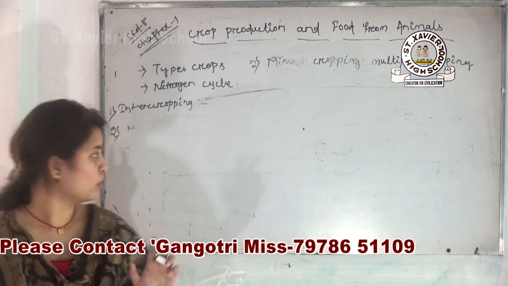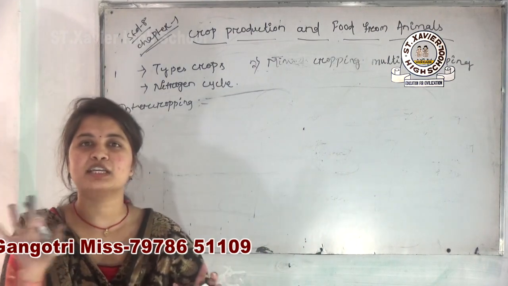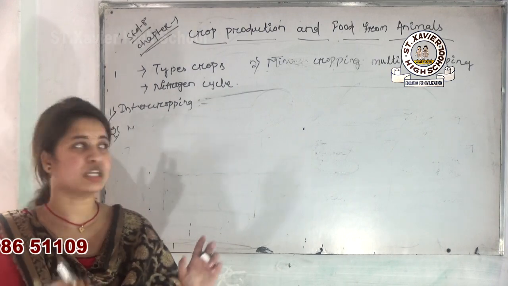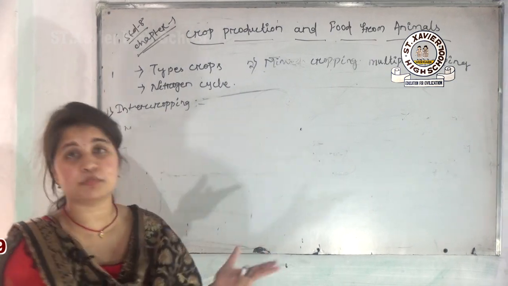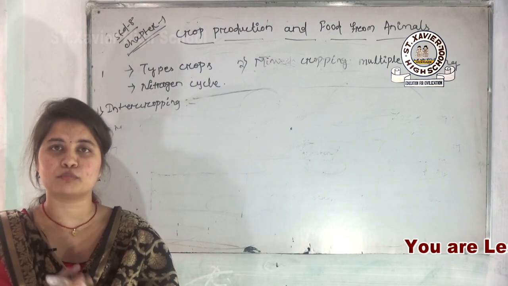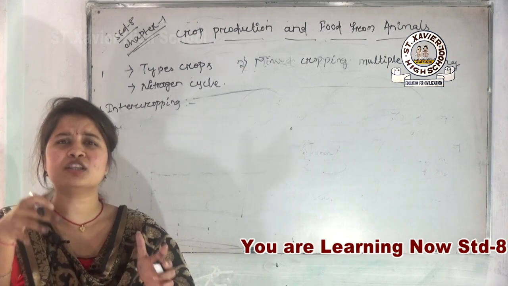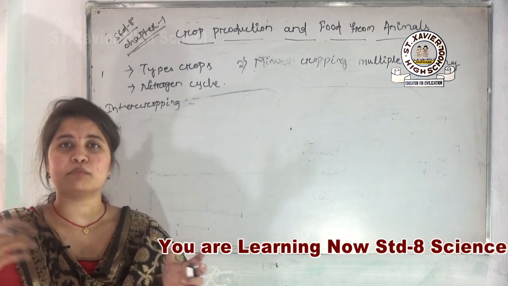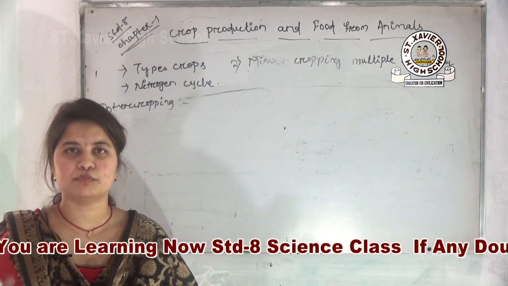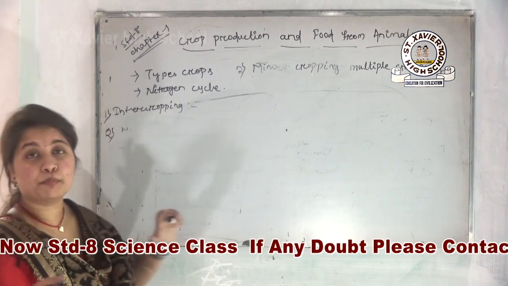Okay, now all doubt is clear. Intercropping means the particular crop which is cultivated in between the kharif crop and the rabi crop, and mixed cropping or multiple cropping means that in the same agricultural field, whenever a farmer cultivates different types of crops simultaneously, that is, at the same time. Okay, so this is all about your crop production.